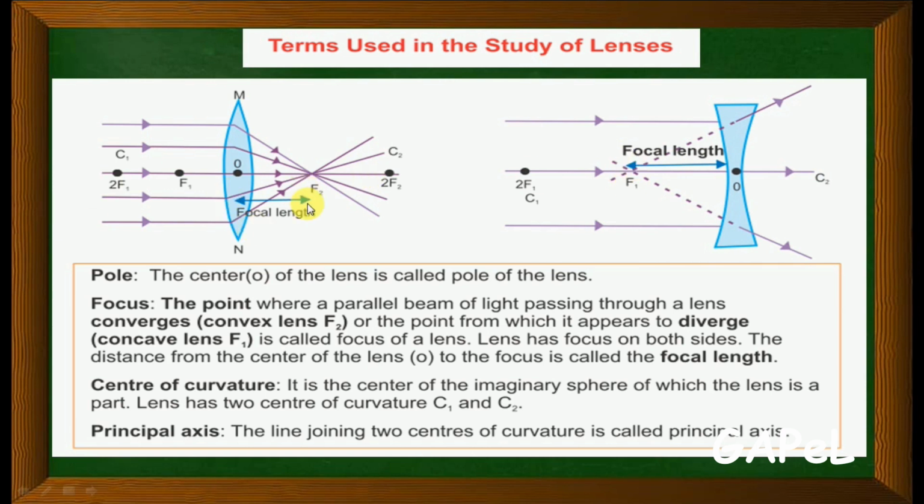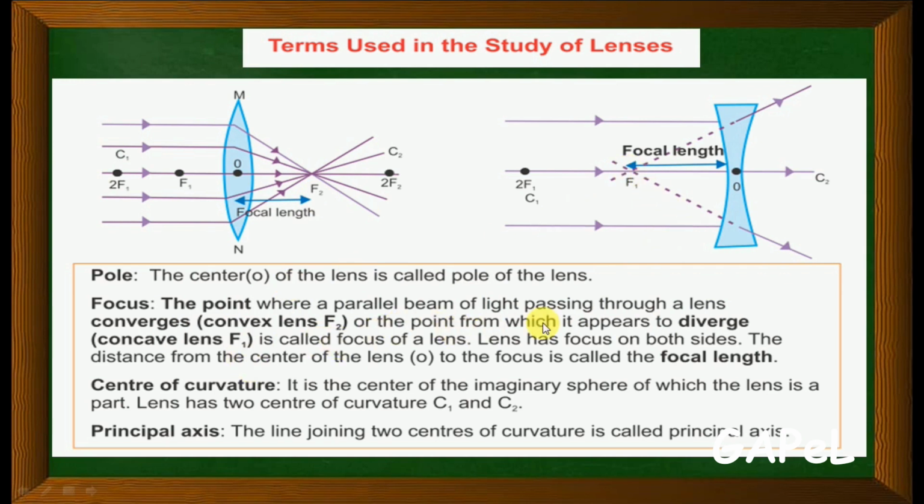Now, the pole is the center, your O, which is the mark of the lens, called the pole of the lens. Focus is the point where a parallel beam of light passing through the lens converges. This point, F2 on the convex lens, is your focus, same as in mirrors.